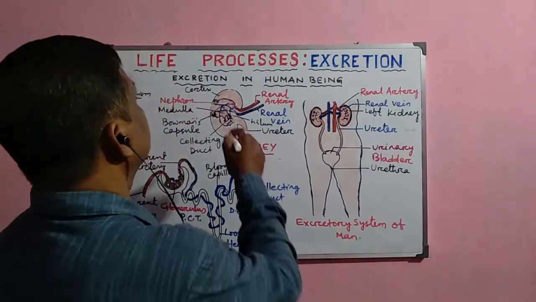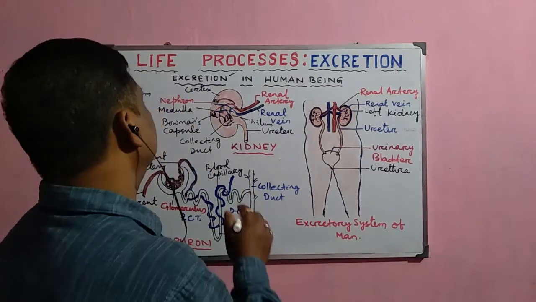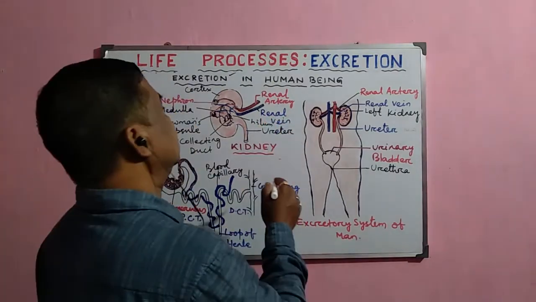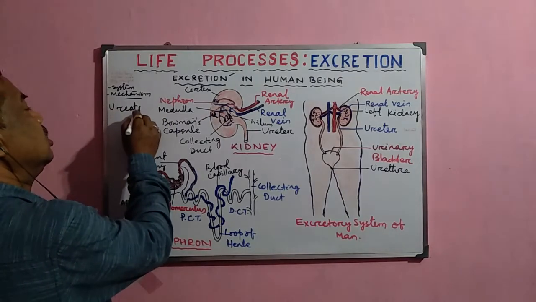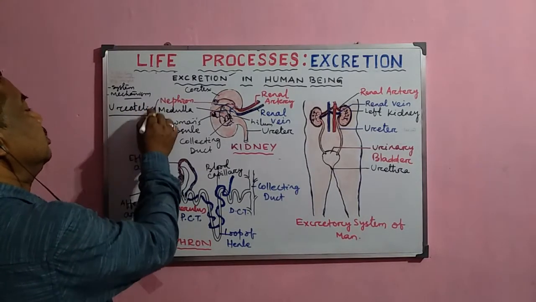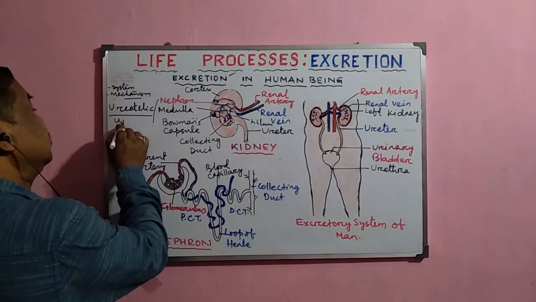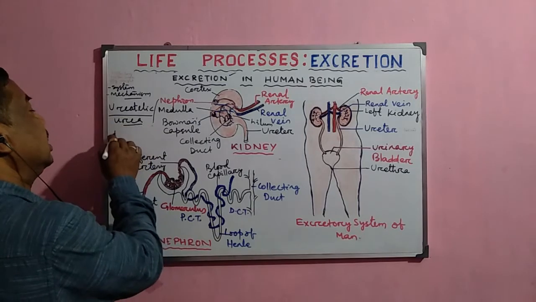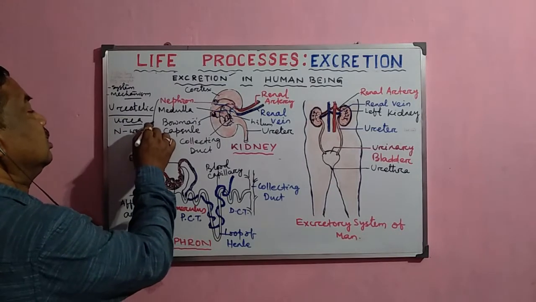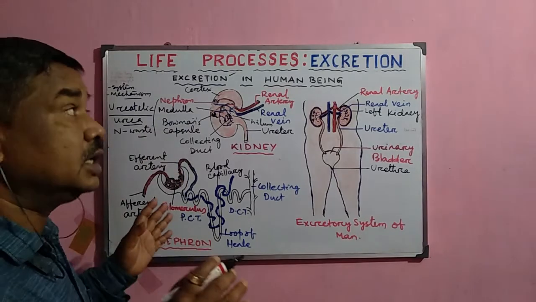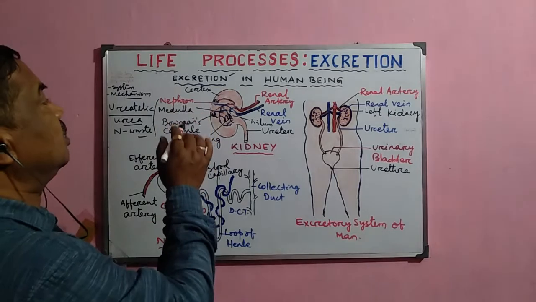How this excretion process occurs in the human body. As we know, human beings are ureotelic organisms. These are ureotelic in nature. Ureotelic means they normally excrete urea as the nitrogenous waste material. So that is why they are called ureotelic animals.